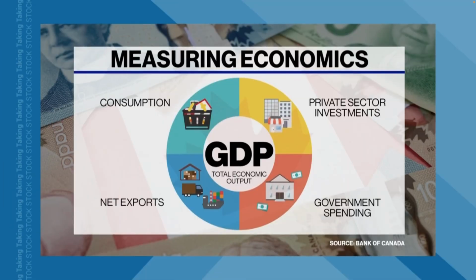The most used metric is GDP, a crude figure that is a measure of total economic output, or all the goods and services produced in one year. Its components are consumption or household spending, investment by business, but including new housing, government spending, including infrastructure, and net exports, which is exports minus imports.